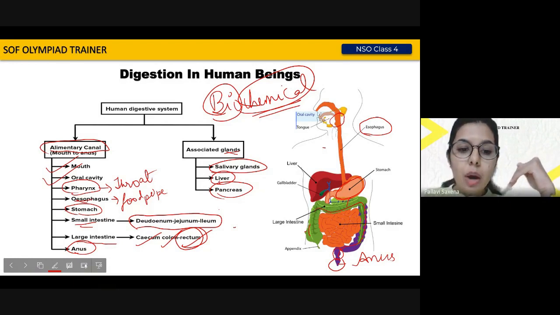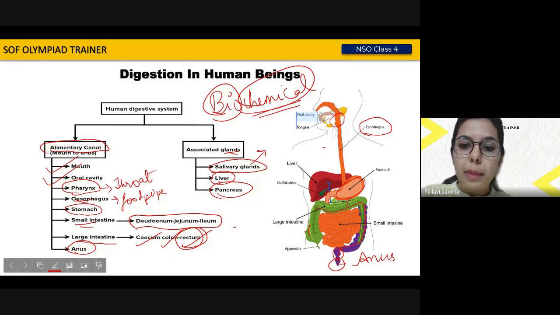Okay. Now, when you talk about salivary glands, I was telling you earlier, they play an important role in digestion. Why? Because they are involved in making saliva. Okay, before I continue, I think I'll take